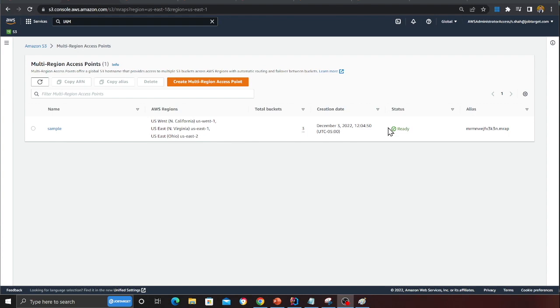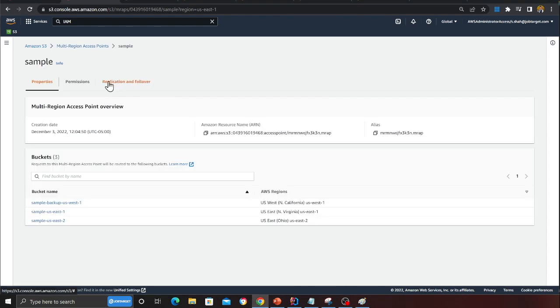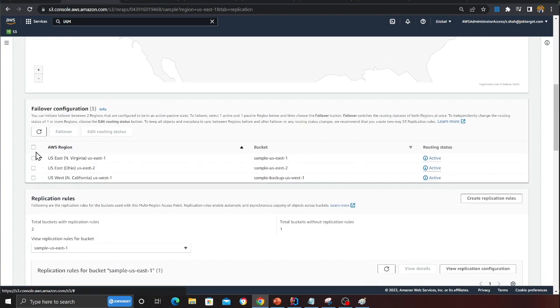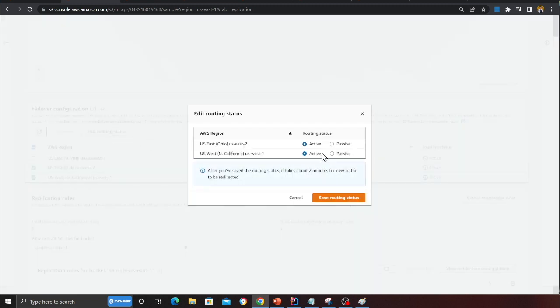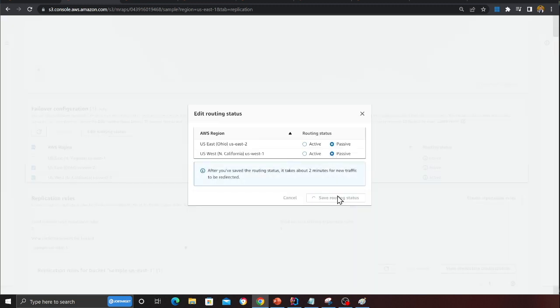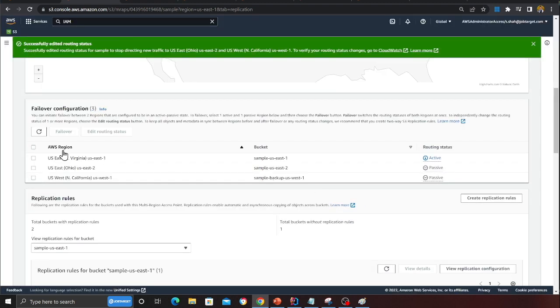All right, as you can see, it's now in the ready state. Click here and head over to the Replication and failover section. Here you need to do a configuration. You should be seeing your three buckets: sample US East 1, sample US East 2, and my backup bucket. Select your active bucket, which is going to receive data. In this case US East 1 is the active bucket. Then click Edit routing status and click Passive. You want to make sure the other buckets are set to passive. Right now all three are active, so I'm going to set the other ones to passive. As you can see, I have set these buckets as passive. So I'm refreshing.